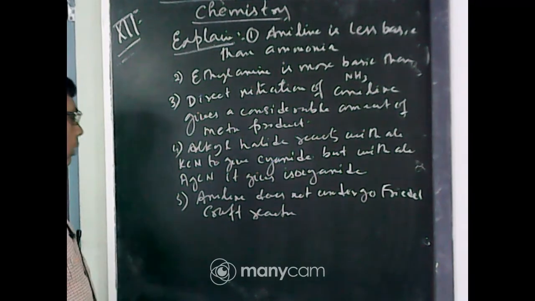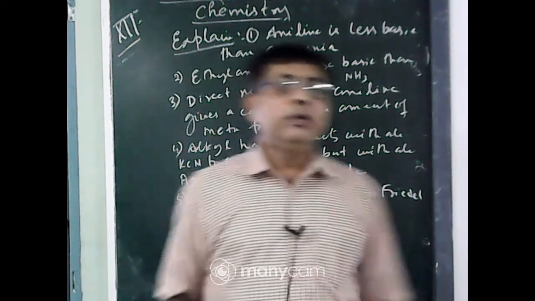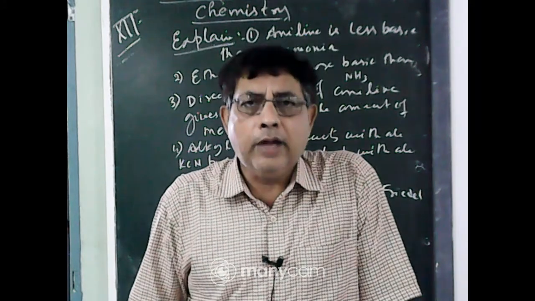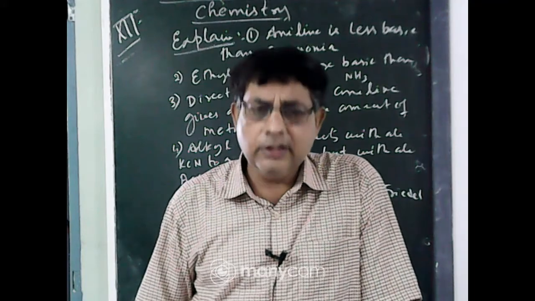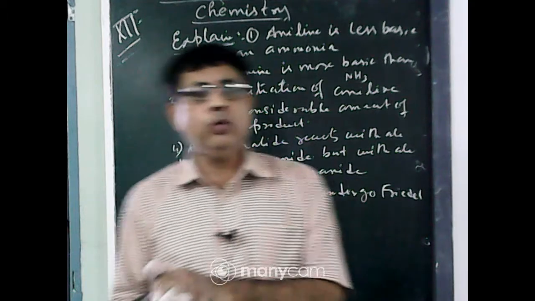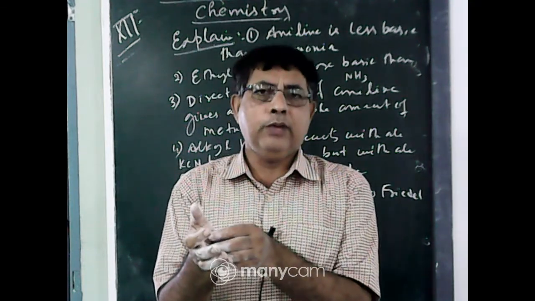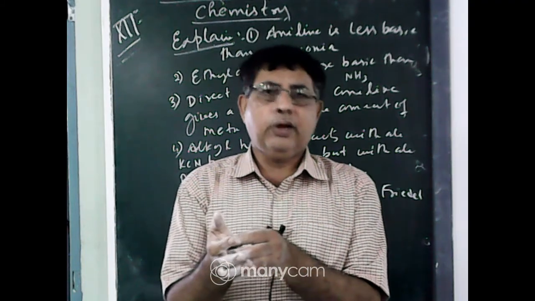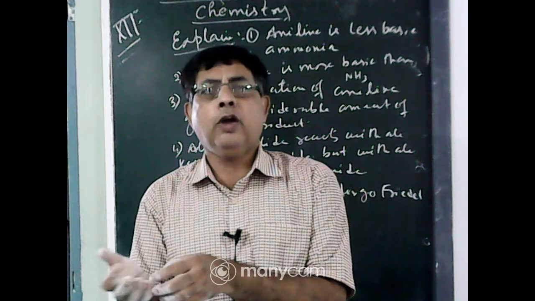Aniline does not undergo Friedel-Crafts reaction. In Friedel-Crafts reaction, the Lewis acid is aluminum chloride. It produces the carbocation CH3 plus or CH3CO plus. Now aniline has a lone pair of electrons on the NH2 group. This lone pair forms a coordinate bond with the Lewis acid, aluminum chloride. So aluminum chloride is not available for production of carbocation.